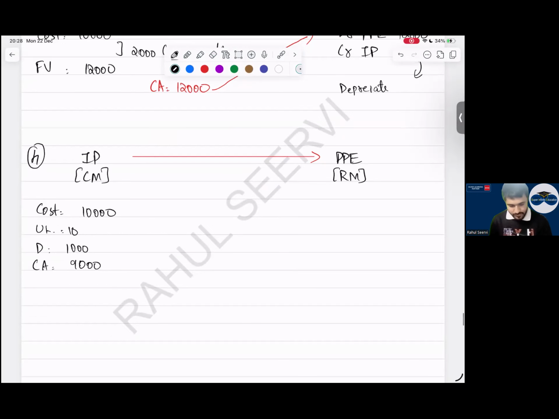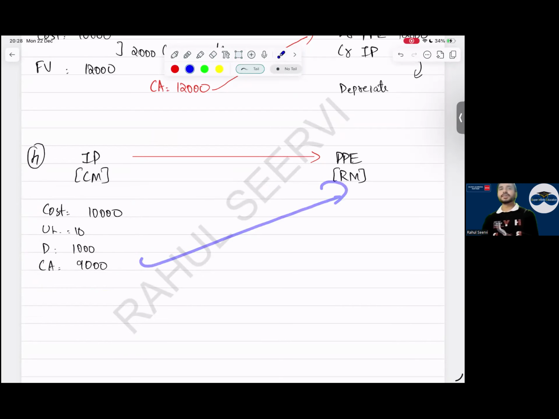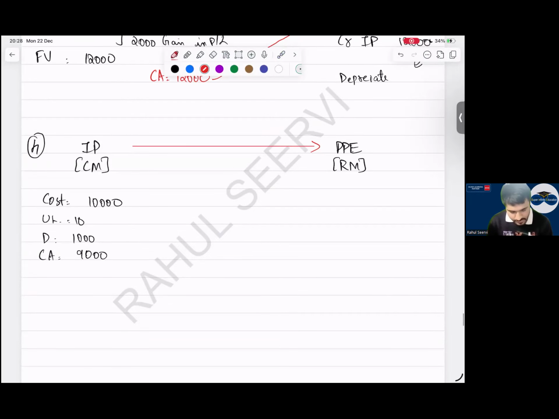Now, everyone, this 9,000, if IP is giving to PP, will PP take? नहीं सर, फेयर वैल्यू पे लेना पड़ेगा. PP is saying one simple thing: you do revaluation, I will take. So when I do revaluation here, what will be the fair value then? सर 12,000. Then a question comes in mind, will it go to OCI? नहीं नहीं, P&L में जाएगा ये.